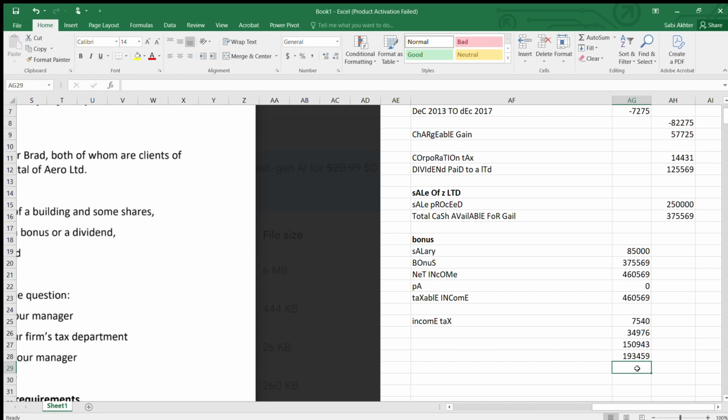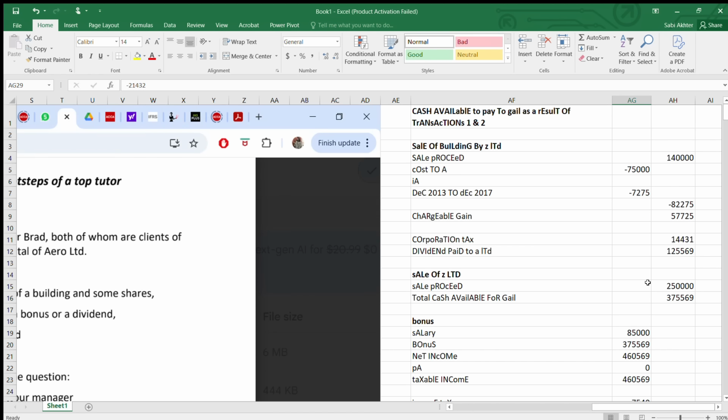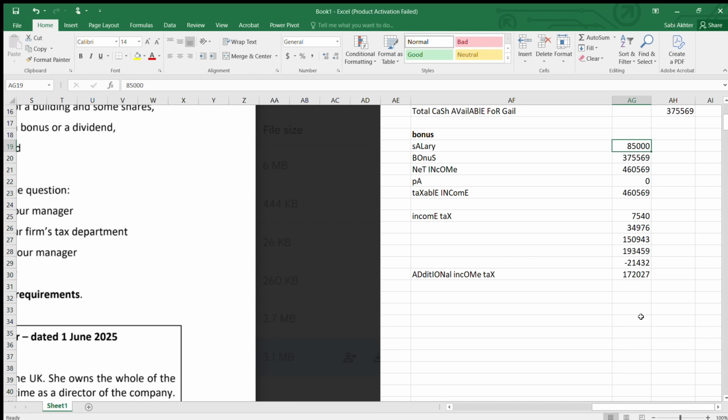Now from here you have to deduct the tax that has already been given, 21,432. You have to find additional tax, remember. So use the sum function and deduct this two, and this is the amount. Okay. So this is your addition. Remember the word additional they asked you. Because of that bonus, what is the additional income tax? So this tax was there when you are having 85,000 employment income, but that was already inside this. You understand? So that's why you have to take it out to find the additional.